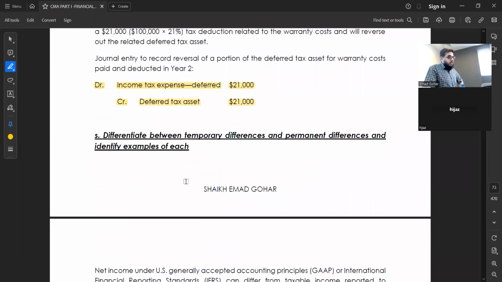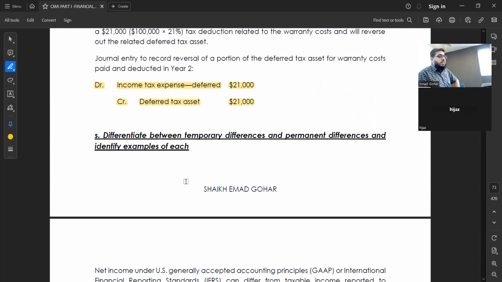Okay, next question. Till now we were only discussing temporary difference. What is temporary difference? It will be adjusted in the coming years, so the overall impact is the same. Overall tax is the same. Whether you pay in year 1 or over 3 years, 4 years, when you calculate it, it is the same. It's only about the time. This is called timing difference, that is, when you pay the tax.